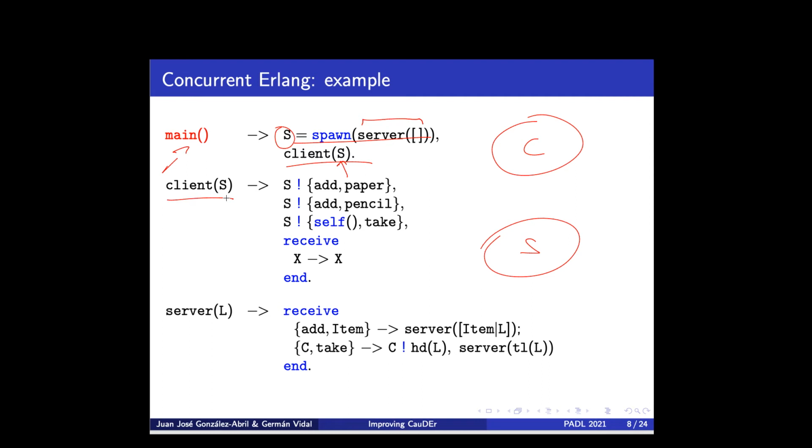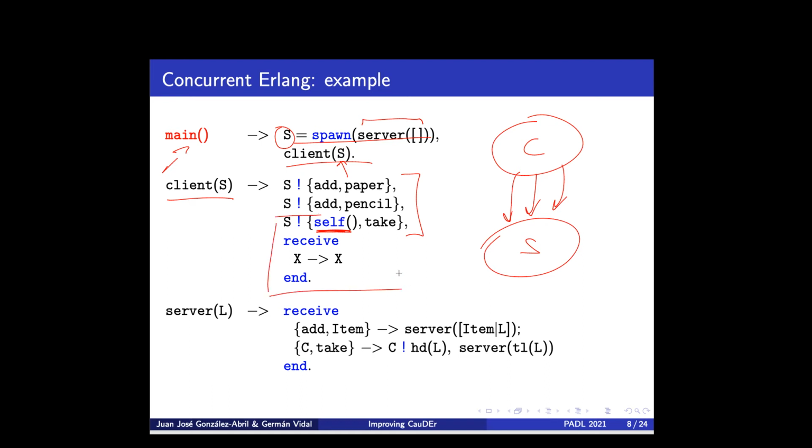The definition is, I think, very intuitive. It essentially sends three messages to the server: add paper, add pencil, and self take. The first two messages are quite simple. And in the last message, you can see that we have a first argument in this tuple that is a call to function self. This is a typical construction when we want to get an answer back from the server. So we send our own PID. This is what self returns.